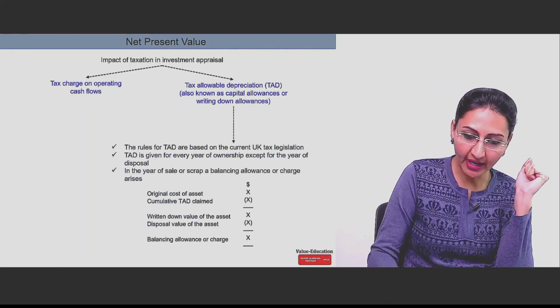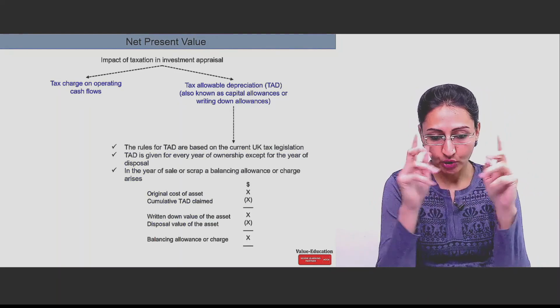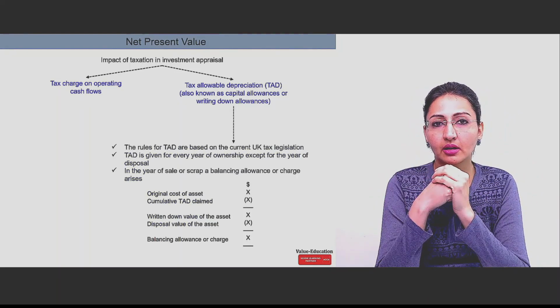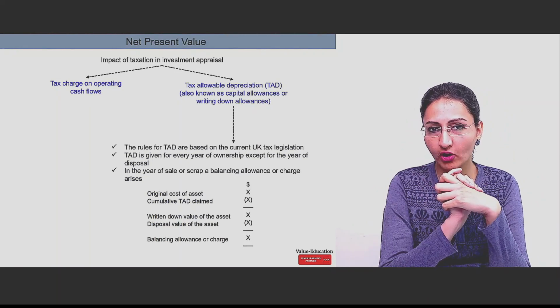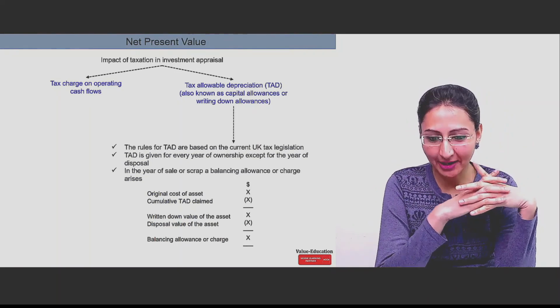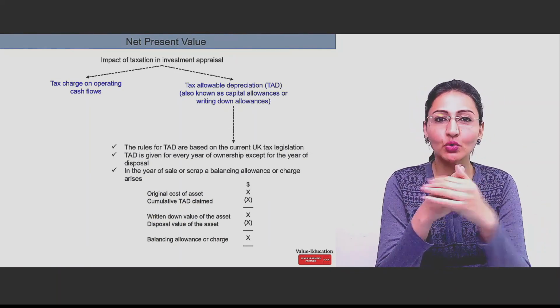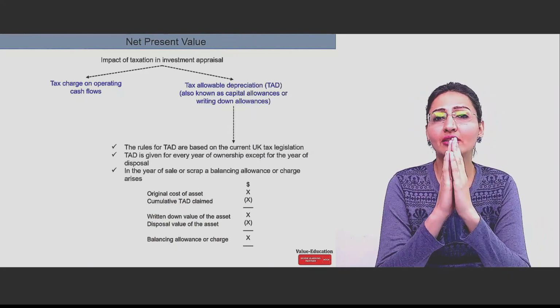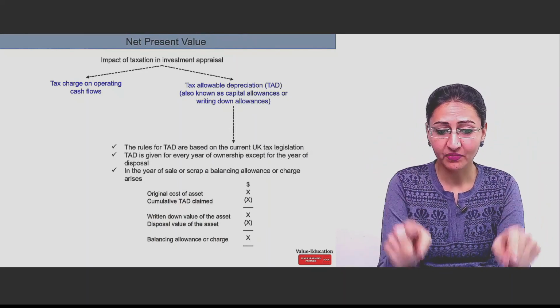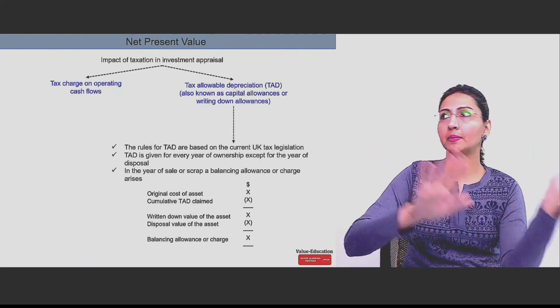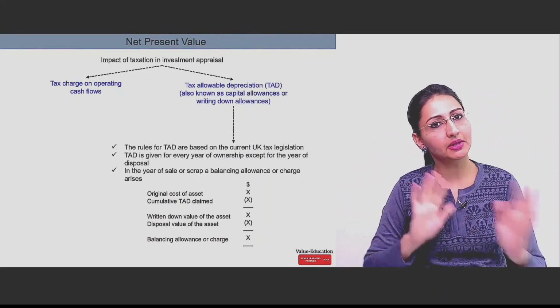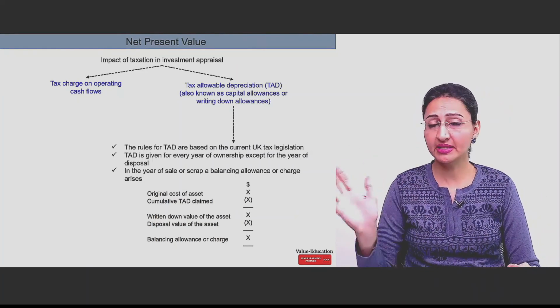Now what do we have here? Number one, you have to use UK taxation rules for TAD calculation, tax allowable depreciation. Number two, it is given every year of ownership except for the year of disposal. That means the terminal year. We term it as terminal year, when the business is going to end.